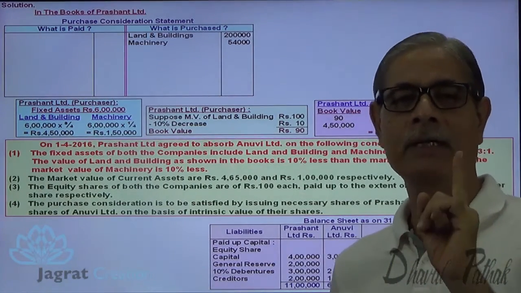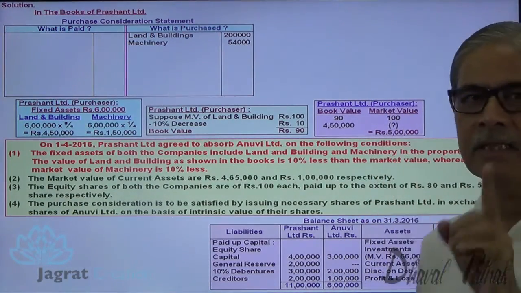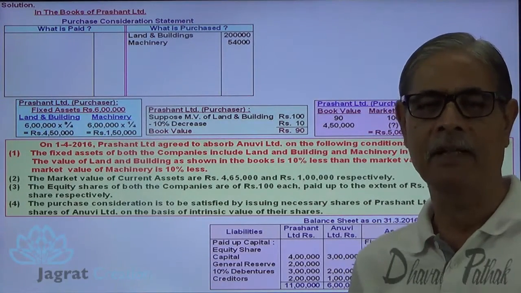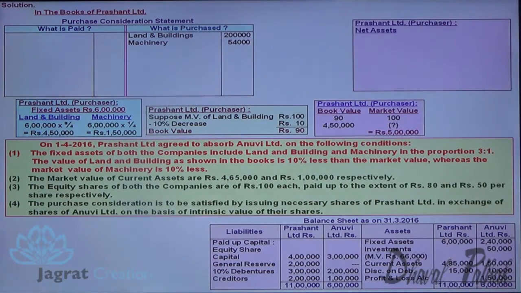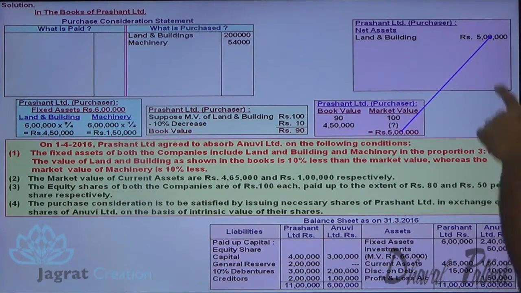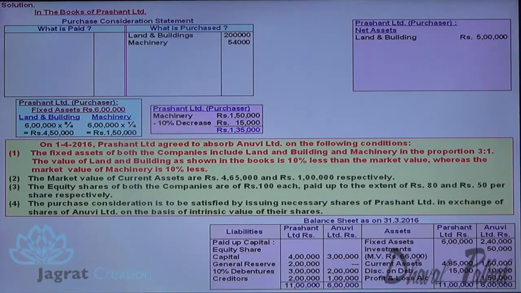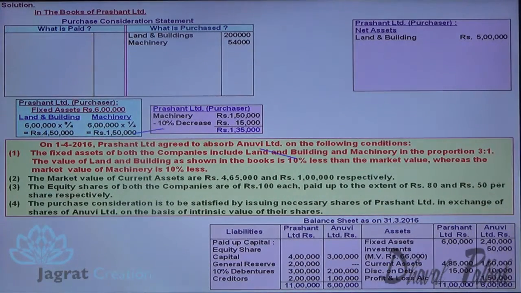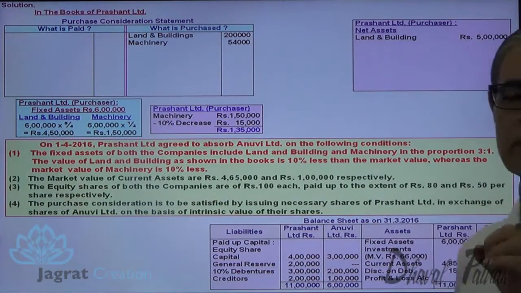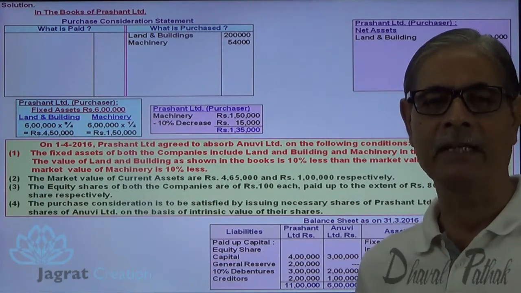The accounting entry for its revaluation will not be recorded in the books of purchaser Prashant Limited, but this is to be considered only for the purpose of finding out the intrinsic value of the shares of purchaser, that is Prashant Limited. So here I prepare a working note. So here the land and building to be considered at 5 lakhs for the purpose of intrinsic value. Now same way, let me find out the value of machinery, which is 10% less. Market value of machinery is 10% less, so 1,50,000 minus 10%, 15,000, 1,35,000. So decrease in value of machinery is not going to be accounted for, but it is considered only for the purpose of finding out the intrinsic value of the share.